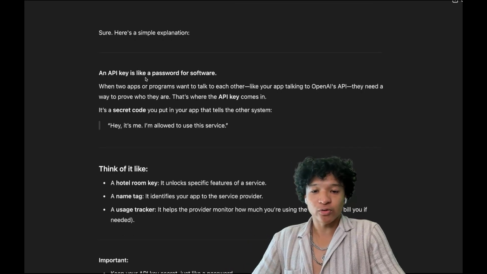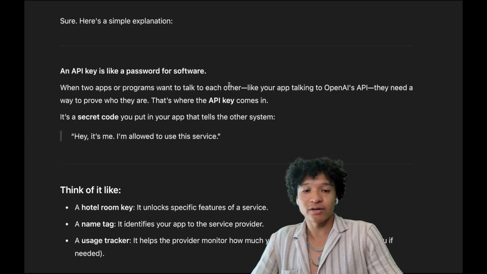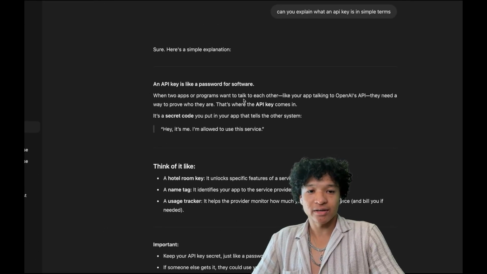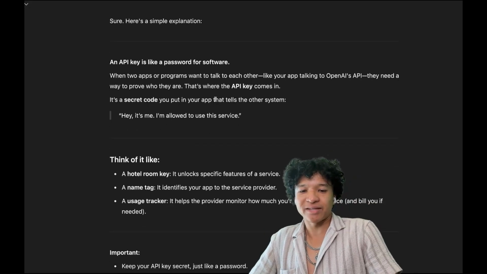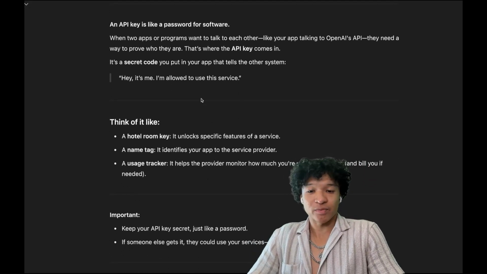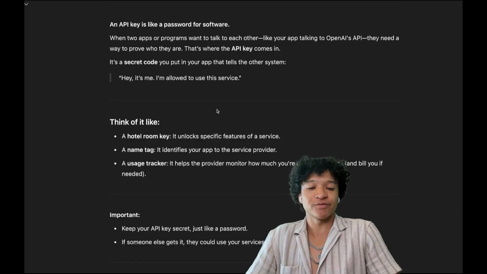When two apps or programs want to talk to each other, like your app talking to OpenAI's API, they need a way to prove who they are. That's where the API key comes in. It's a secret code you put in your app that tells the other system, "Hey, it's me, I'm allowed to use the service." Think of it like a hotel room key. It unlocks specific features of a service.